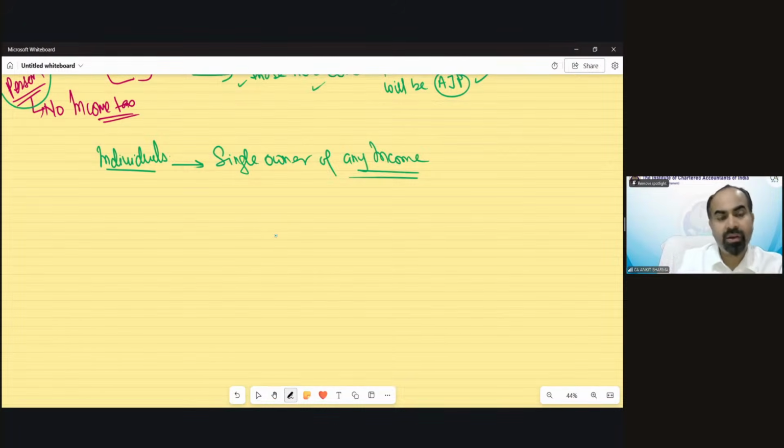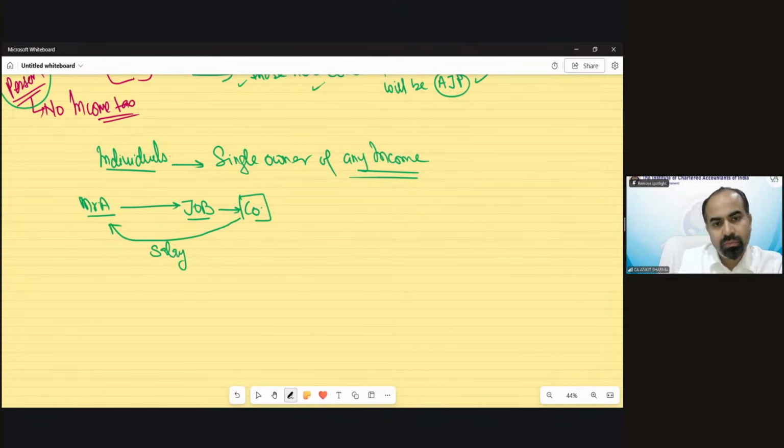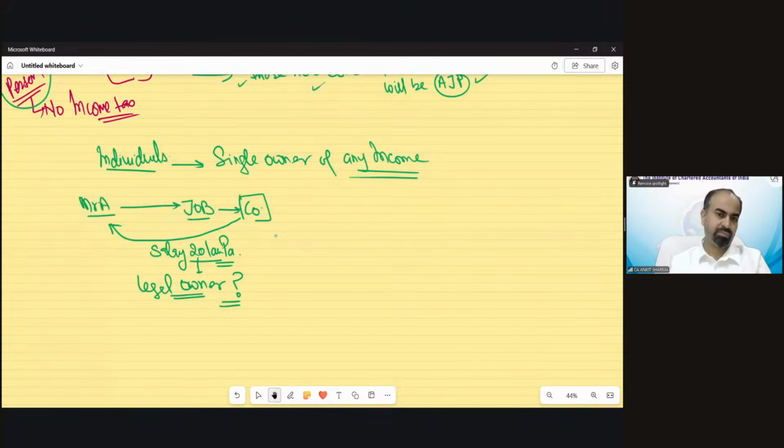Suppose Mr. A is doing a job in a company. He is getting a salary from this company, suppose 20 lakh rupees per annum. Can you tell me who is the owner of this income? Who is the legal owner of this 20 lakh rupees of salary? That is Mr. A, and he is an individual person.